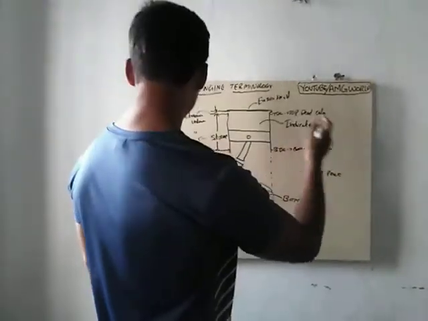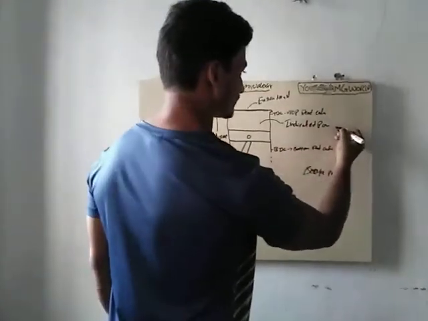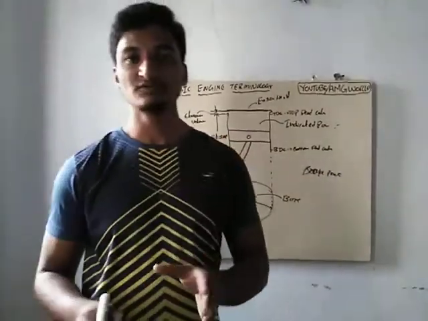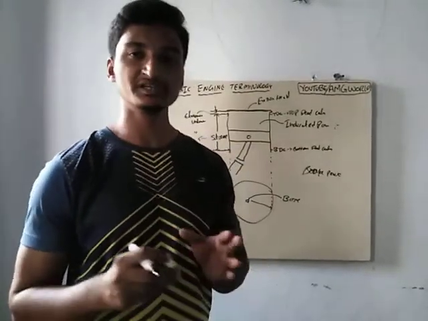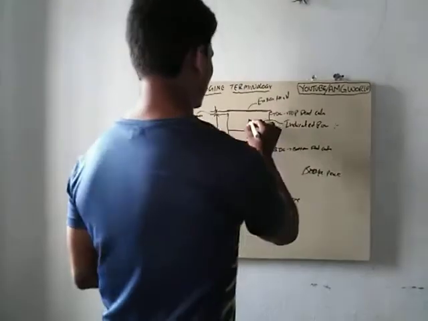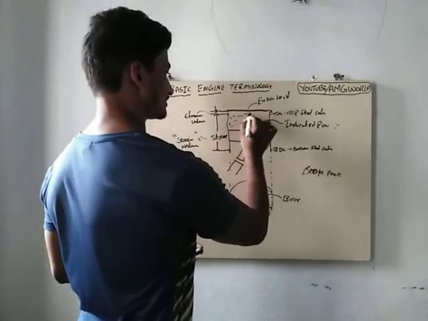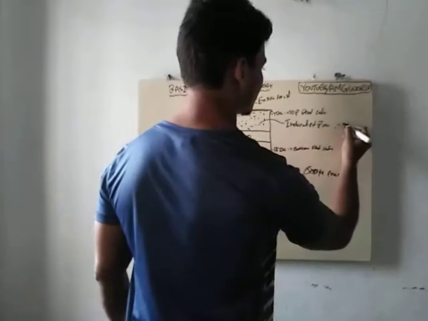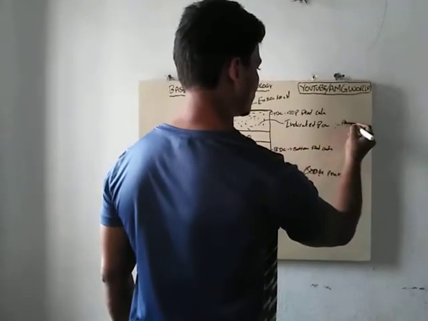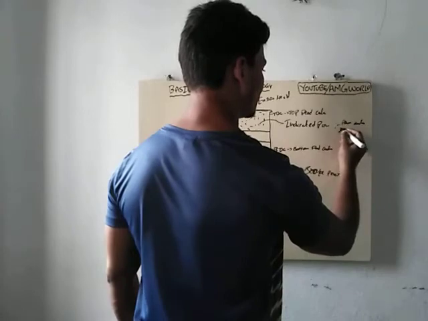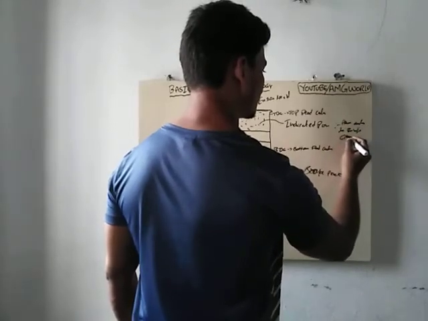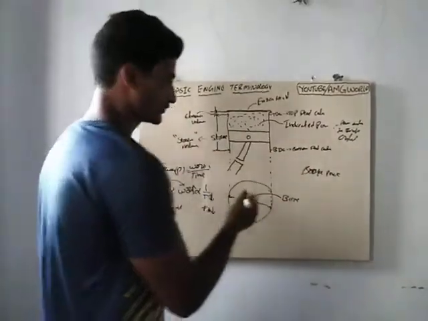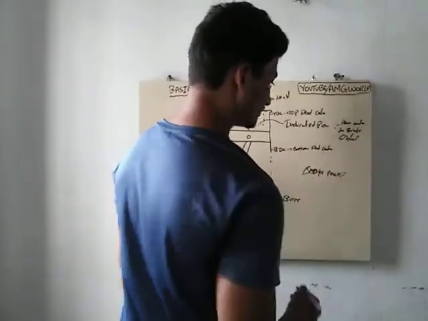But here we have two kinds of powers. One is indicated power. Indicated power means the power which is available in the engine cylinder during its combustion stroke, right? During its combustion stroke, the power which is available here is called indicated power. Power available in engine cylinder is called indicated power. Brake power, the power which is available at the crankshaft.